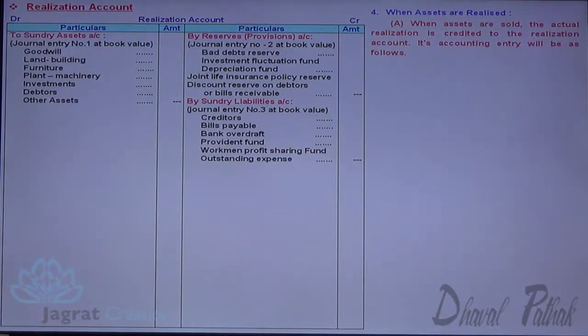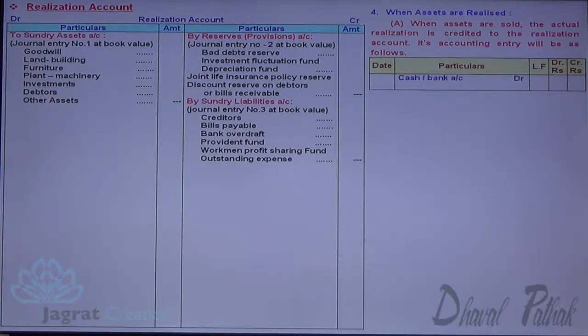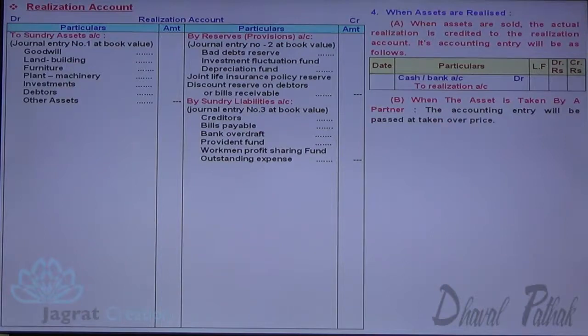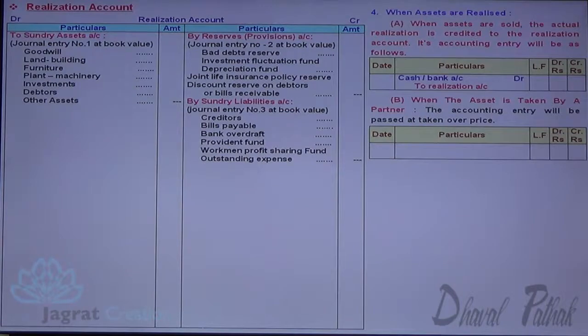When assets are sold, the actual realization is credited to the realization account. Its accounting entry is cash or bank account debit to realization account credit. When the asset is taken by a partner, the accounting entry will be passed at a taken over price, at an agreed value. Partner is the receiver of the asset. Partner's capital account is to be debited. So partner's capital account debit to realization account credit.